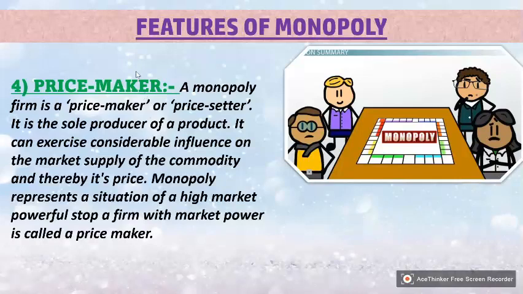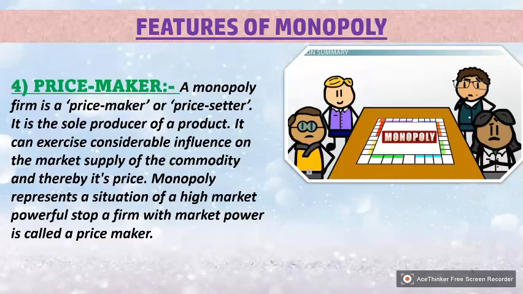The last, the fourth one, is price maker. A monopoly firm is a price maker or price setter. It is the sole producer of the product. It can exercise considerable influence on the market supply of the commodity and thereby its price.